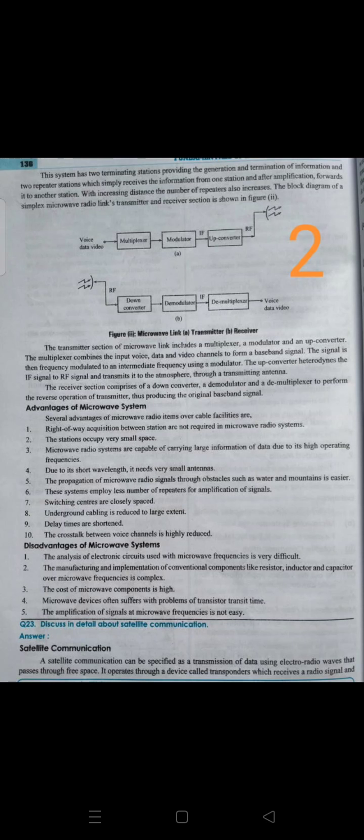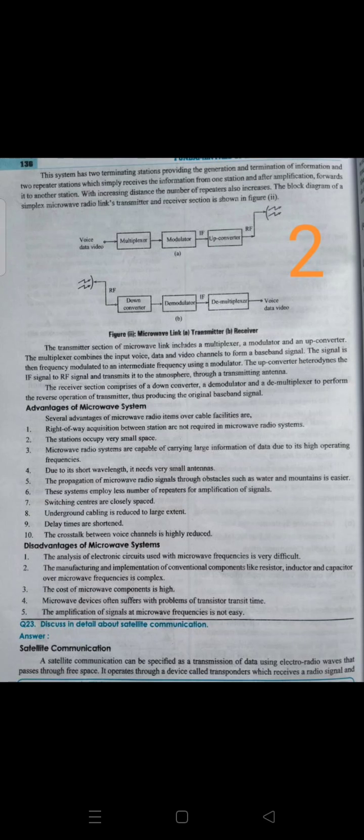The basic task of the satellite is to accept a signal from one earth station, amplify it and transmit it back to another earth station. So the satellite is kept in space and should rotate with the same speed as the earth's rotation speed.